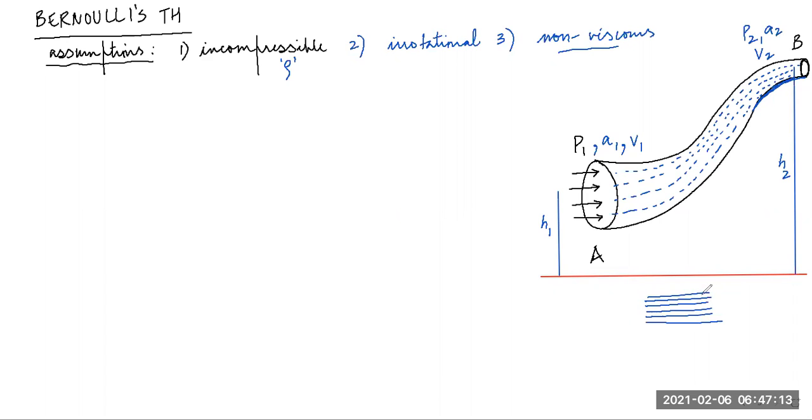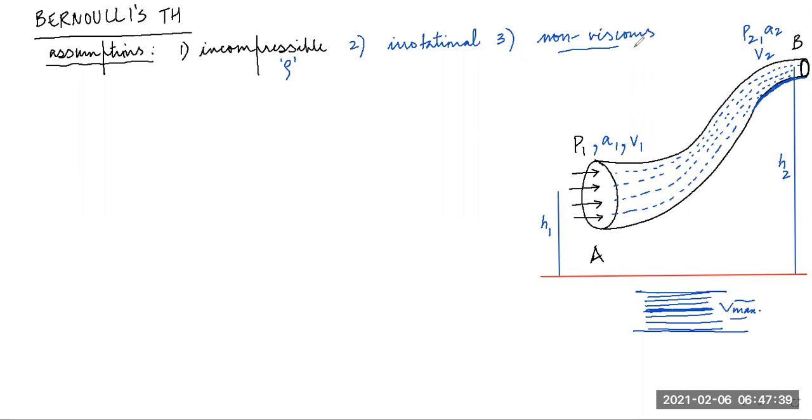The velocity of every layer is different. In a tube, the layer of the fluid near the tube always flows with the least velocity, and the layer at the center always flows with the maximum velocity. Because of that velocity gradient, there is friction between the fluid layers.